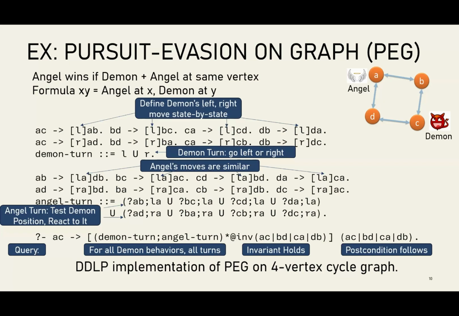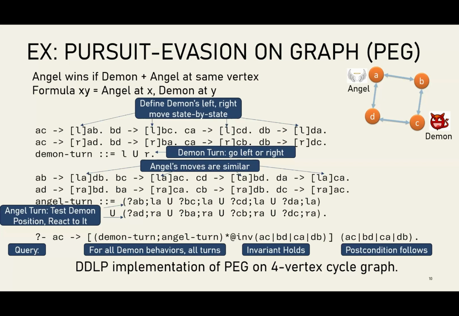In Prolog, we often do something a little bit more computational with our queries. But this is an example where it's really this traditional interpretation of logic programming almost as a kind of theorem prover. So the example query says if I start in state AC, then I repeatedly let the Demon take a turn followed by the Angel. And as I do that, this invariant formula will hold at every state, and that same invariant will hold at the end. Now, this particular invariant says that the two players will always be at opposite positions of the graph.